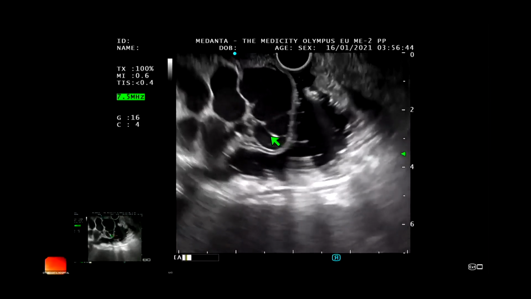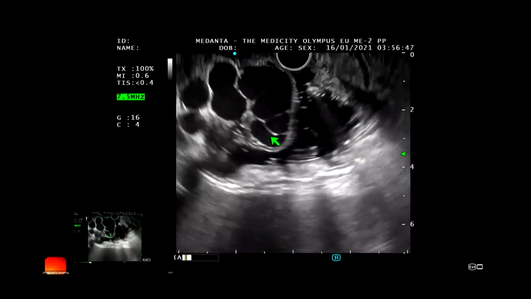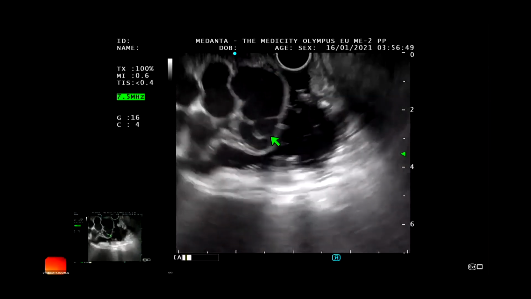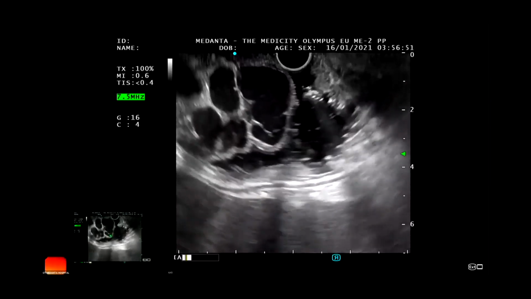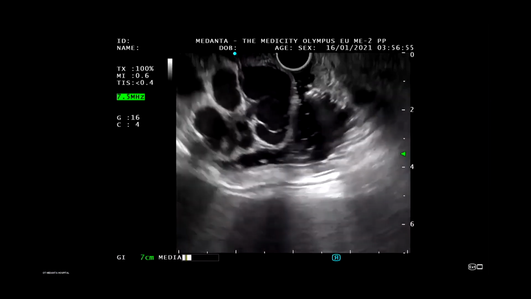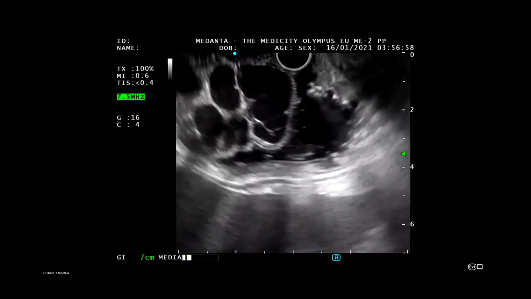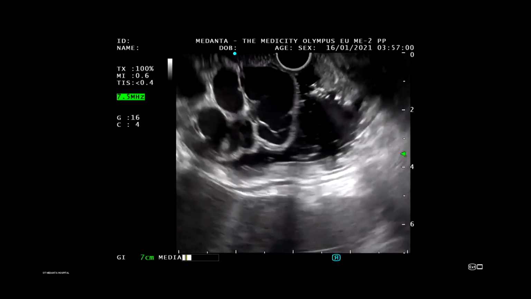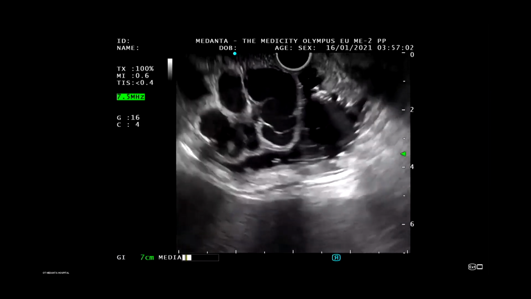Okay, so I'm using the 19G needle now. The stylet has been removed and the needle is flushed with sterile water. Can you focus here on the needle?